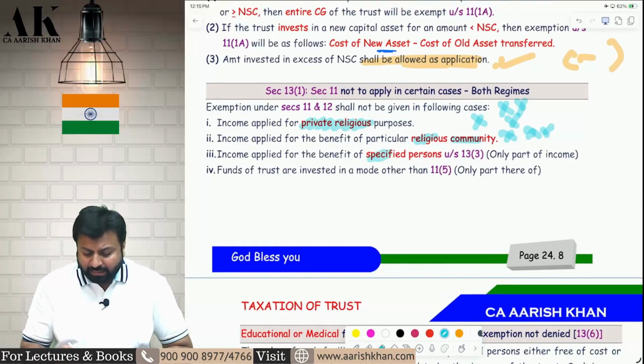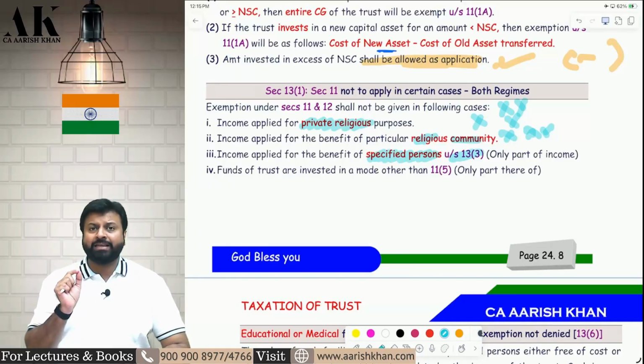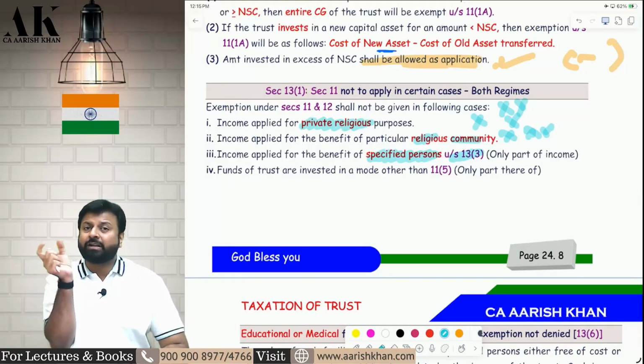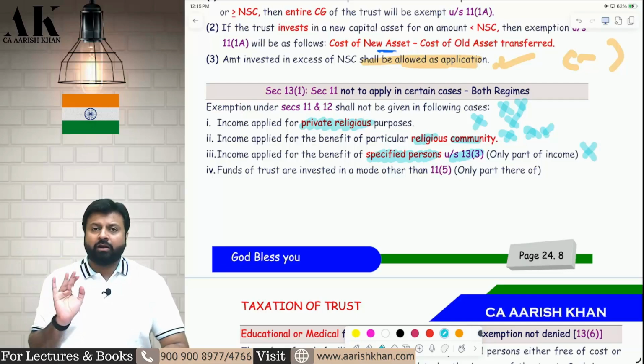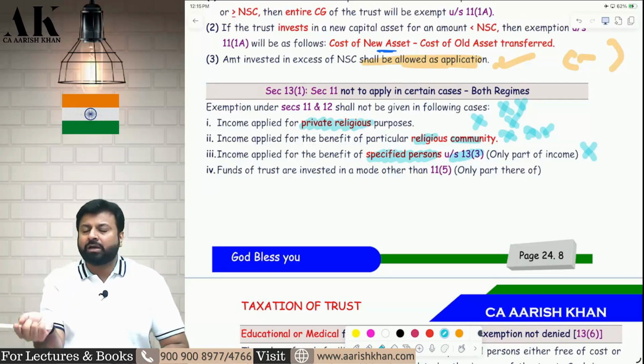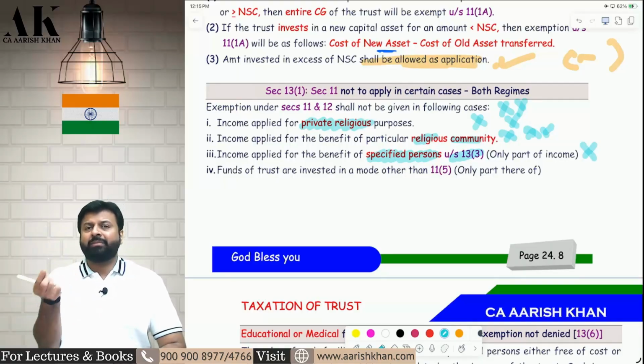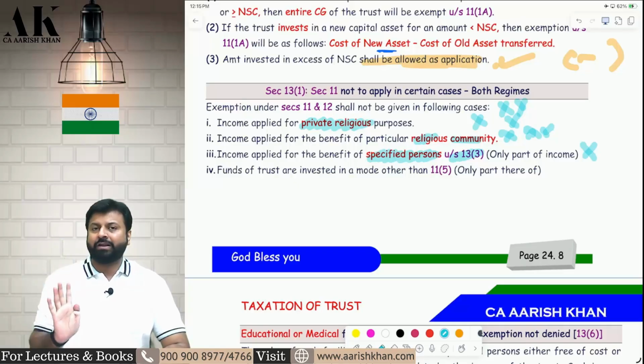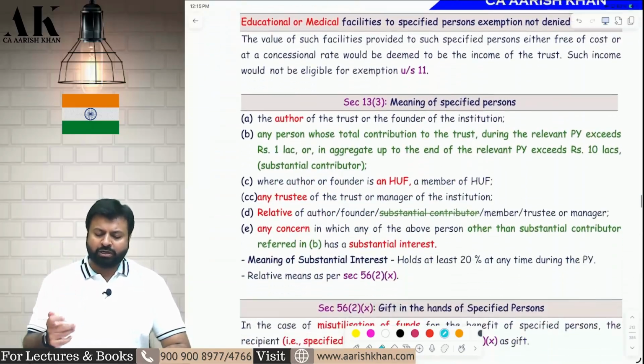If you apply the income of the trust for certain specified persons under section 13.3, then also your exemption will be gone. On that much amount, exemption will not be allowed to you. We are not saying that your full exemption will be gone. Suppose your income is 10 crore rupees. You are applying 1 crore for a specified person, then you cannot claim exemption for that 1 crore. The remaining 9 crore, you can definitely claim the exemption. Now the question is, who are specified persons?